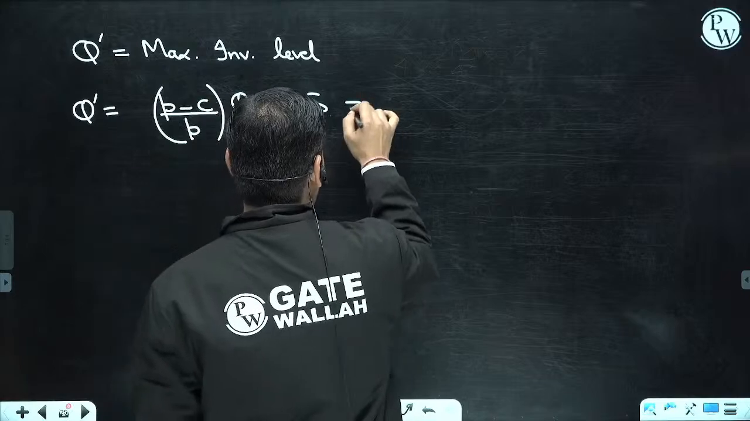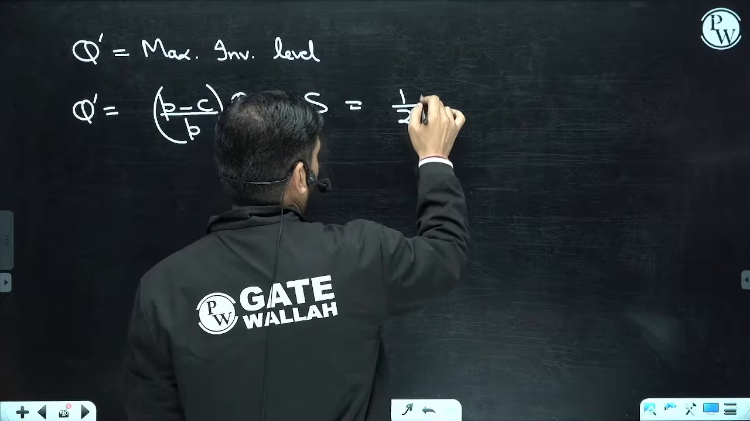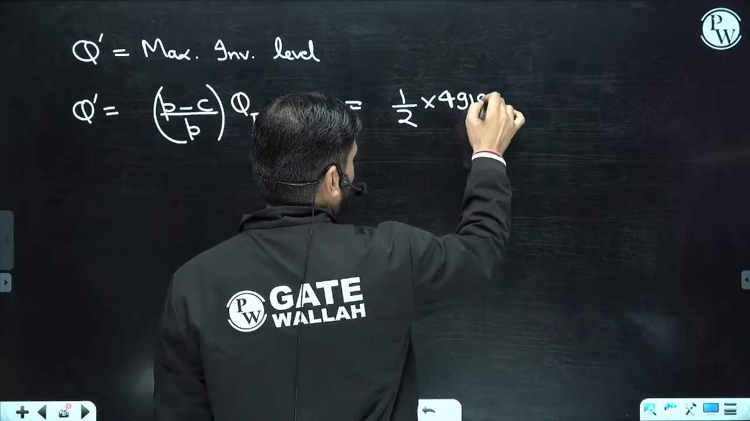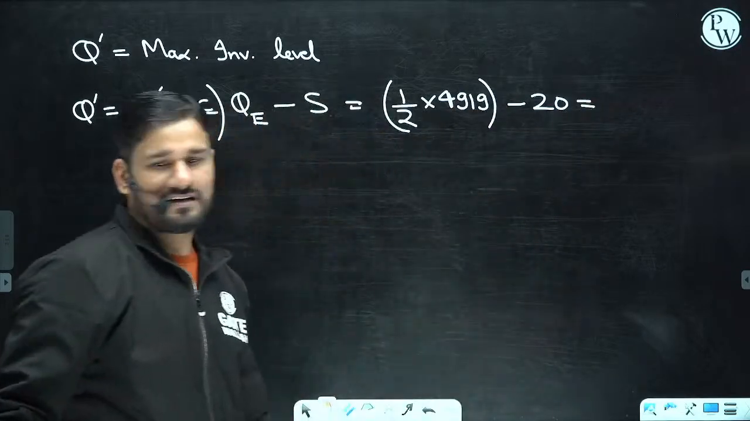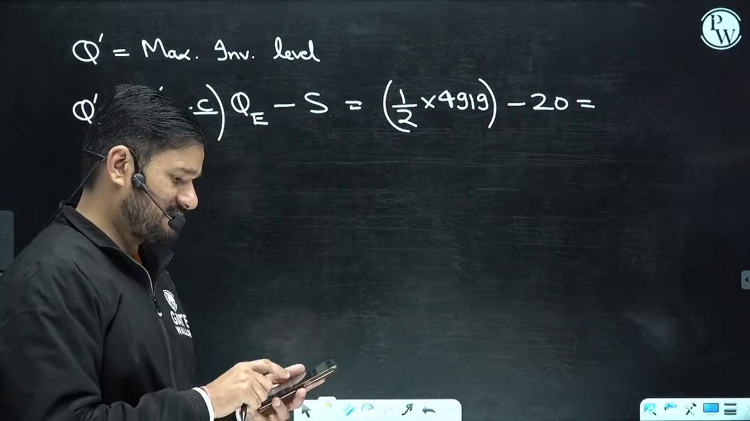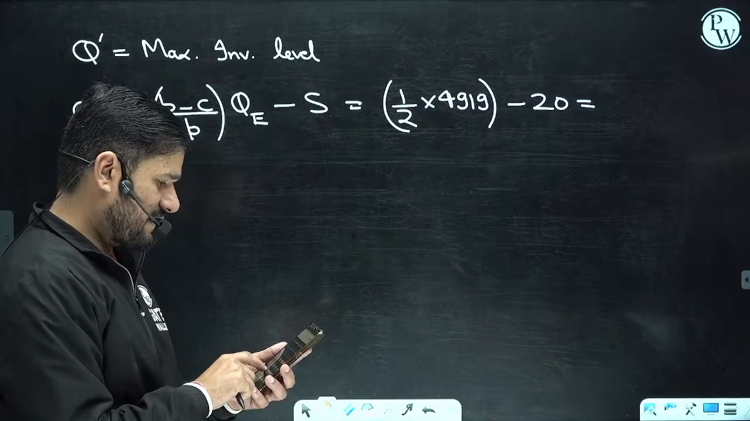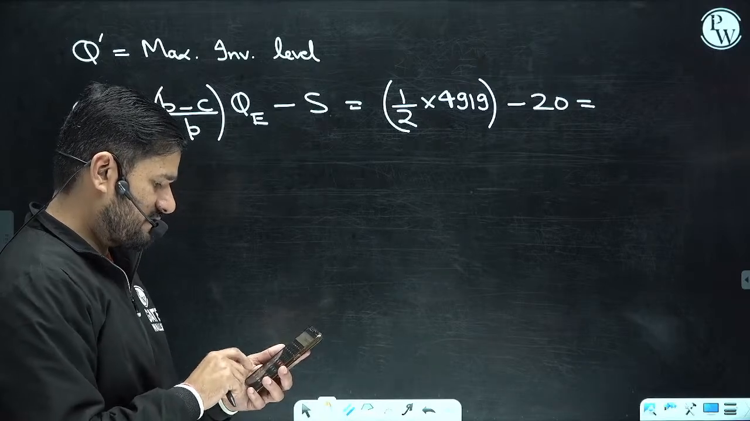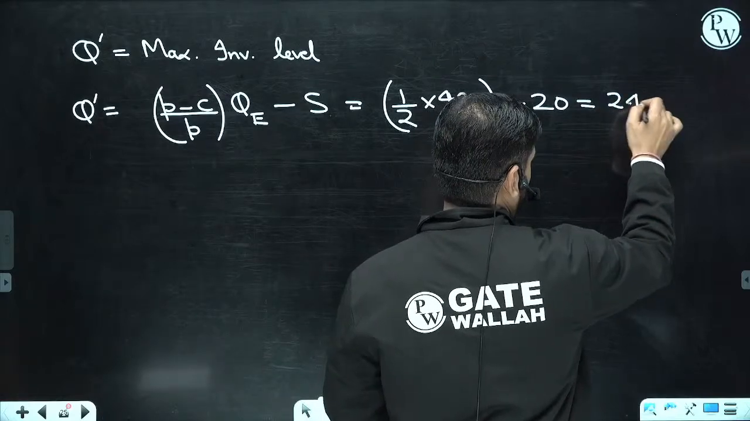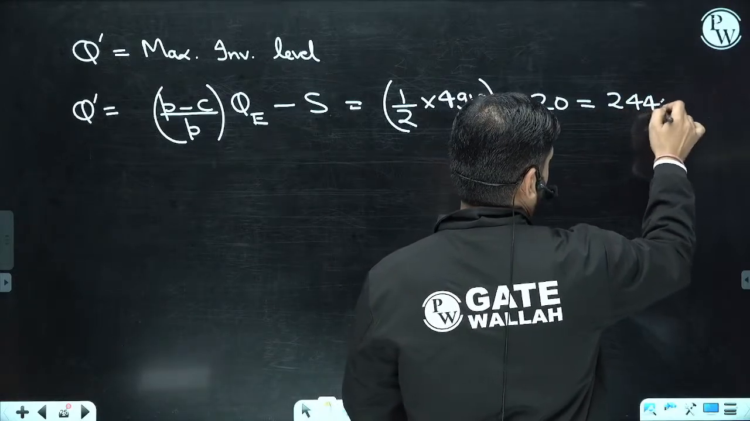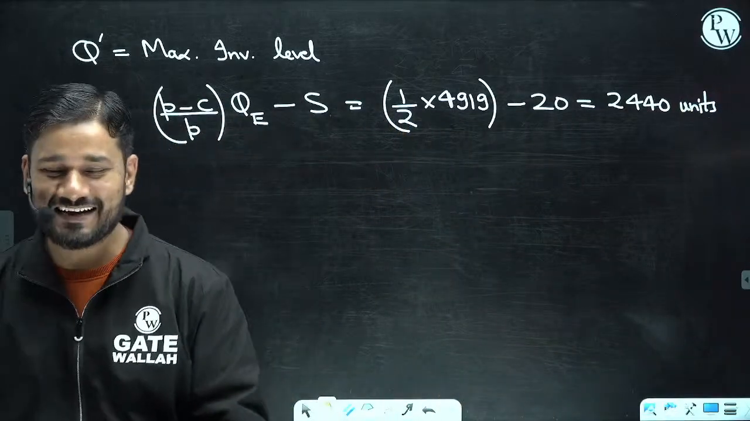And what is that value? This comes out 1 by 2. And what is QE? 4919 minus 20. Just please solve it and you will get the correct answer. 4919 divided by 2 and minus 20. You will get approximately 2439.5 units. This is the correct answer.